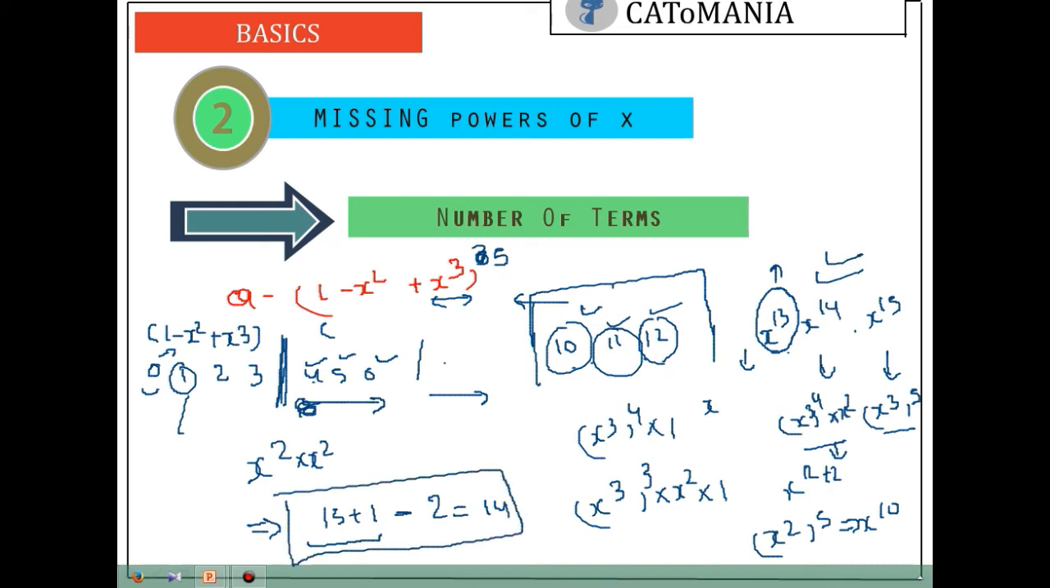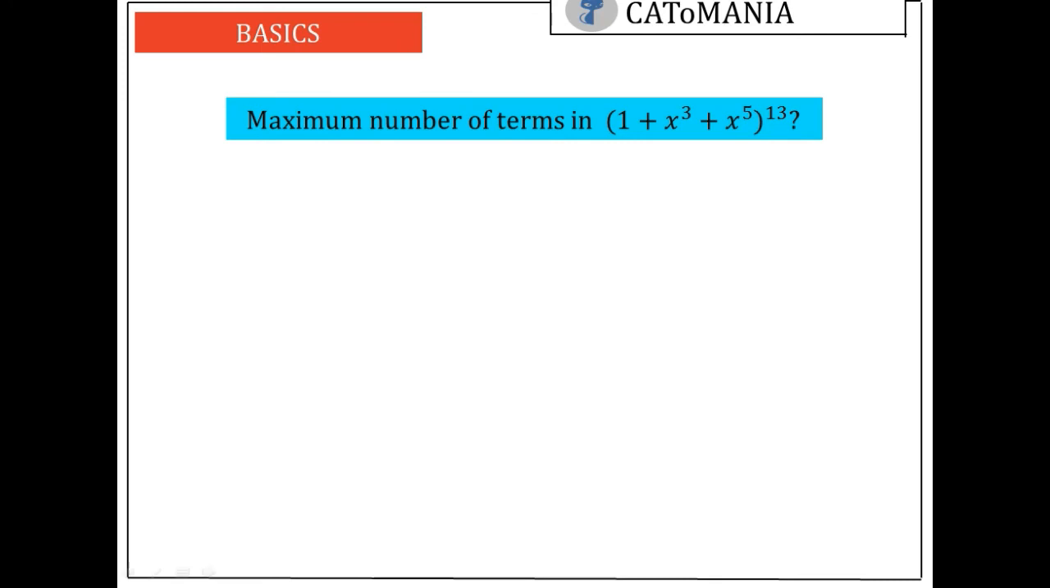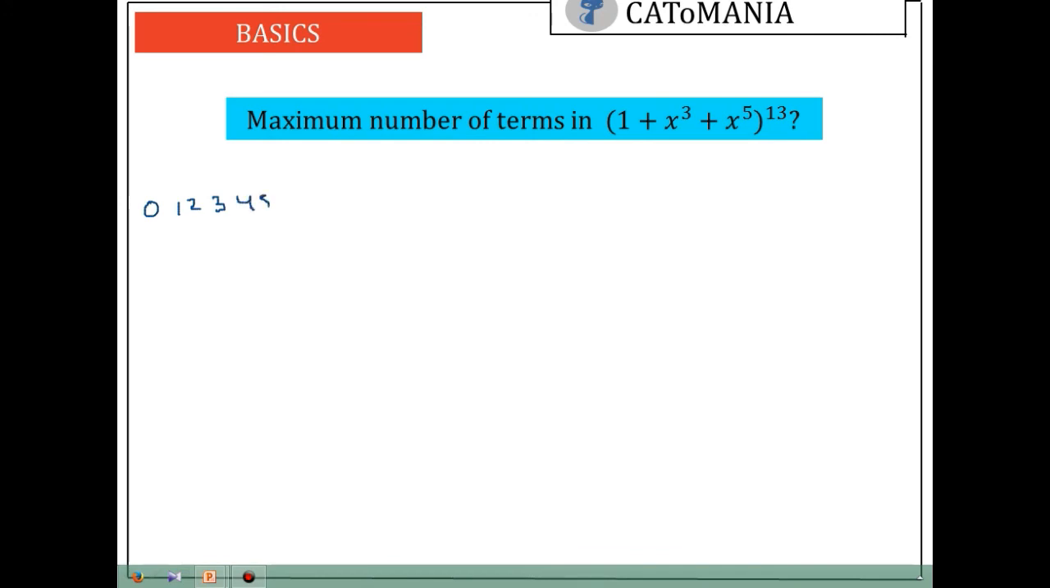Now going to the question that was asked. Maximum number of terms in x1 plus x cube plus x to the power 5. So now we will have a cluster of 5, right? So writing 0, 1, 2, 3, 4, 5. So just check that if all the powers are possible or not. 1 is not possible, 2 is not possible, 3 is possible, 0 is possible, 4 is not possible, 5 is possible. Now going to the next bracket.